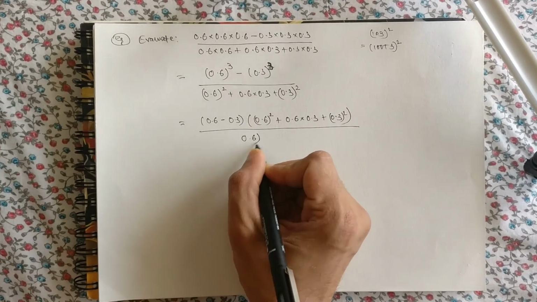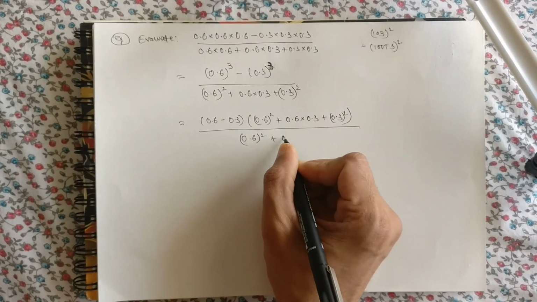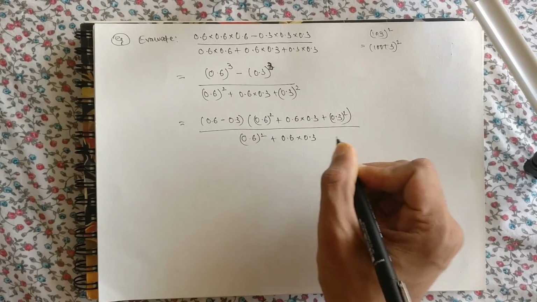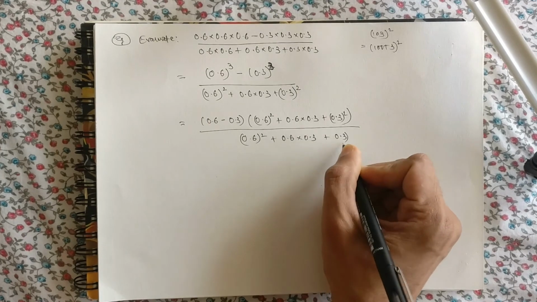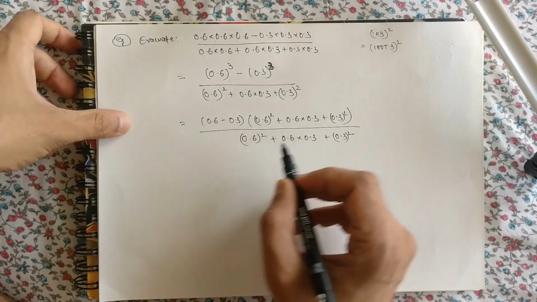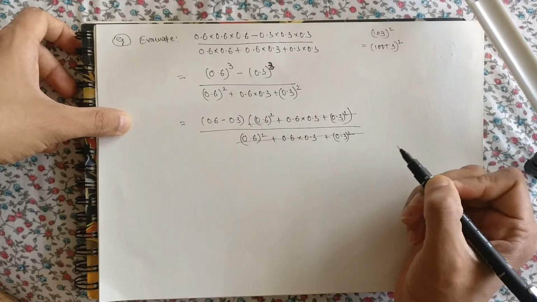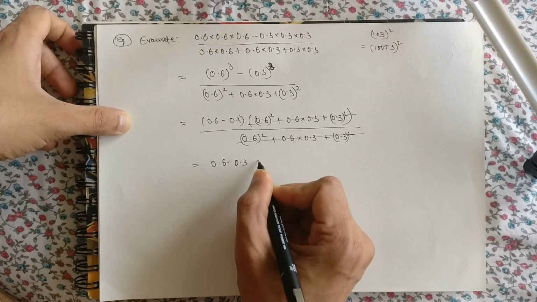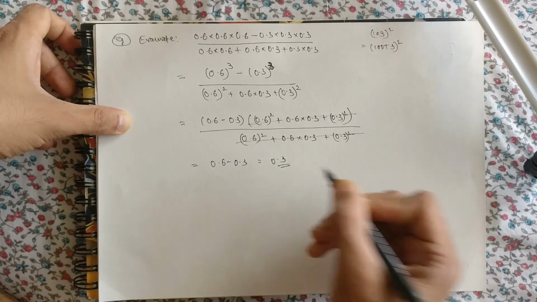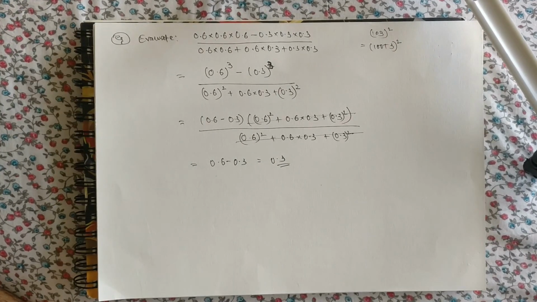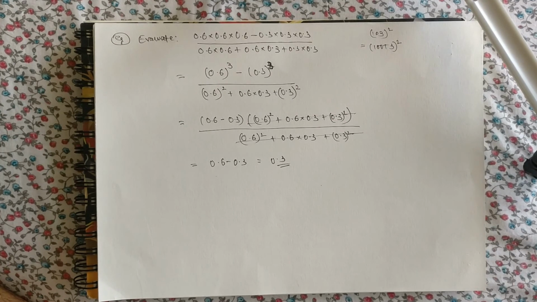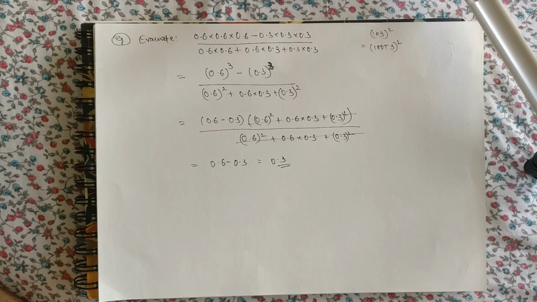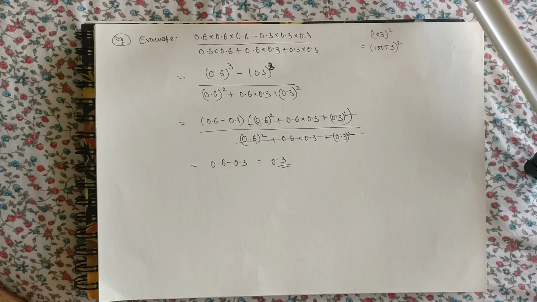So 0.6 the whole square plus 0.6 into 0.3 plus 0.3 the whole square. So this thing and this whole bracket gets cut. You're left with 0.6 minus 0.3, which is 0.3. Much easier, much better than doing all those multiplications. So don't make that foolish mistake which many students have made in the past. I can just tell you when not to make mistakes, right?